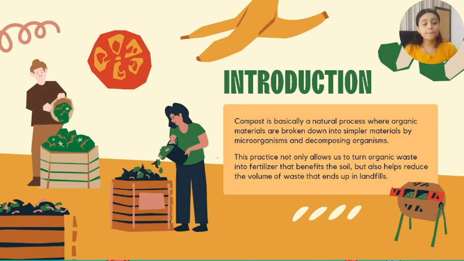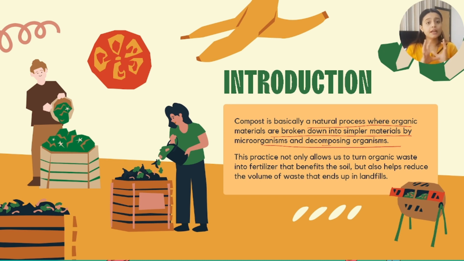So compost is basically a natural process. What is compost? A natural process where organic materials are broken down into simple materials by microorganisms and decomposing organisms. So in this, basically we just dispose of all the organic waste. Like we have separated all the organic and inorganic waste from our house. We have taken all the kitchen waste and put it inside the pit.